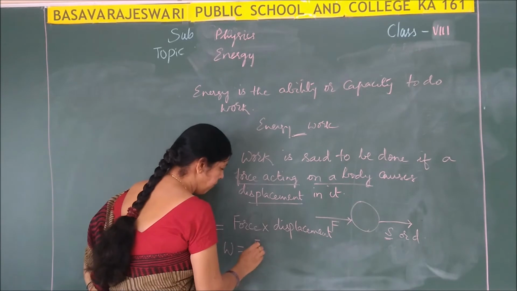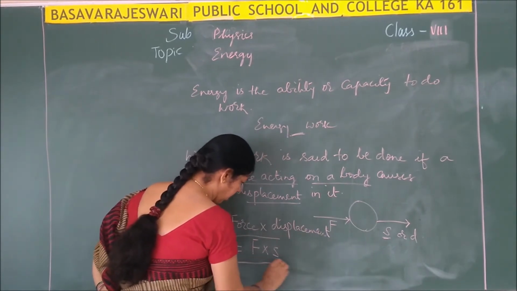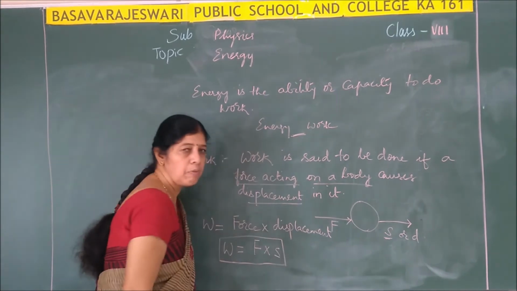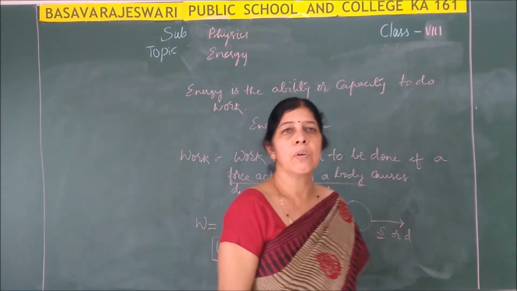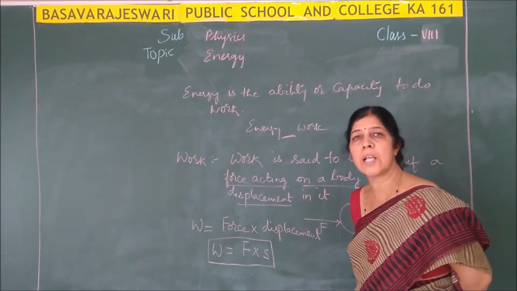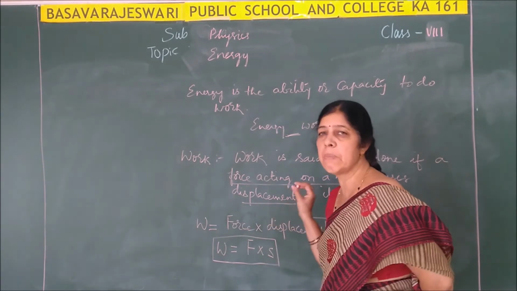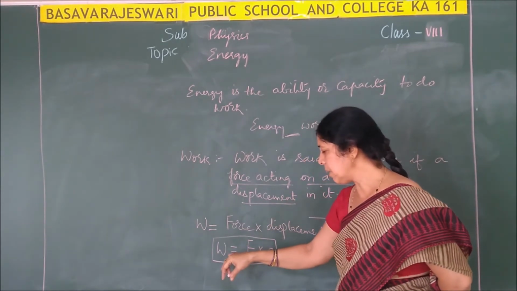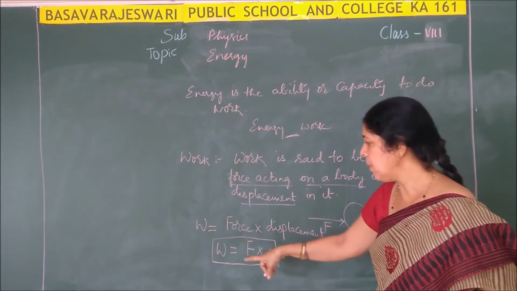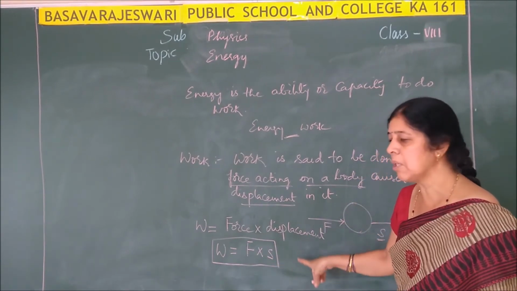W is equal to F into S. So this is the formula which you have to remember for work done. Okay. So, how do you define work? Work is said to be done if a force acting on a body causes displacement in the body. And what is the mathematical expression for work? The mathematical expression is W is equal to F into S. Please note down these things.